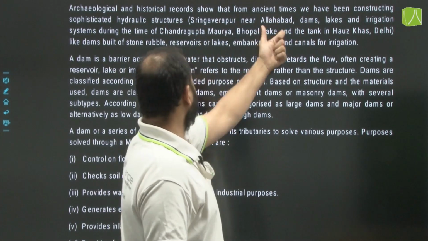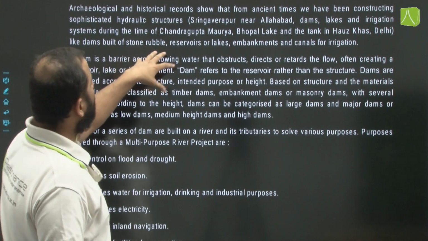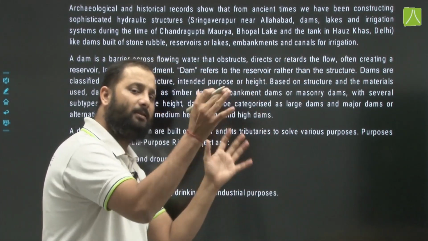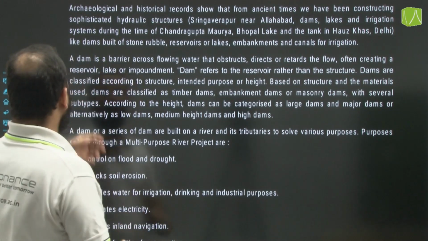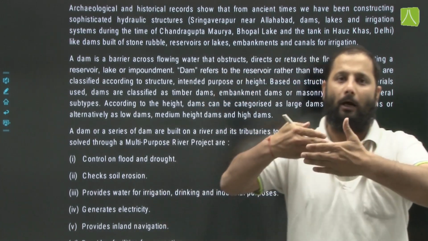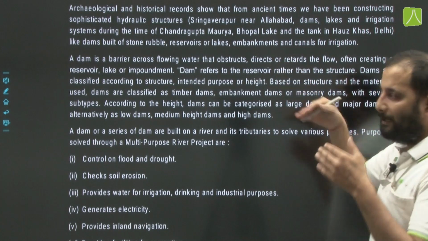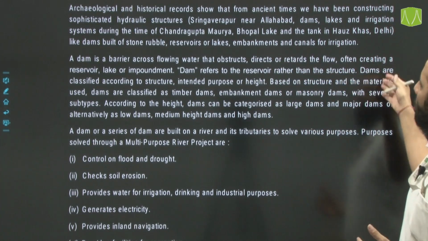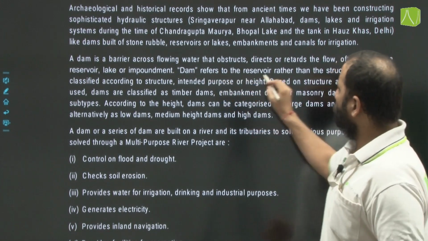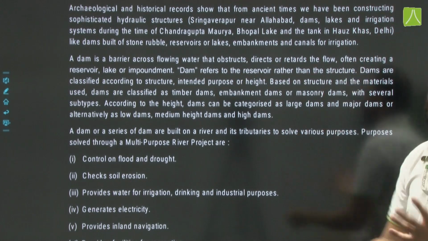Now here, most of what had been done earlier was dams built of stone, rubble, reservoirs or lakes, embankments and canals for irrigation. All these were done since earlier times as well. Now a dam is a barrier across flowing water which obstructs the flow of this water, and then later on directs or retards the flow, often creating a reservoir, lake or impoundment. Dam refers to the reservoir rather than the structure, how it is built.